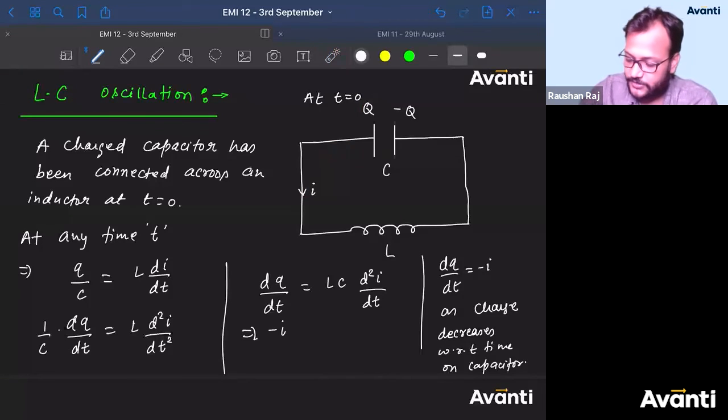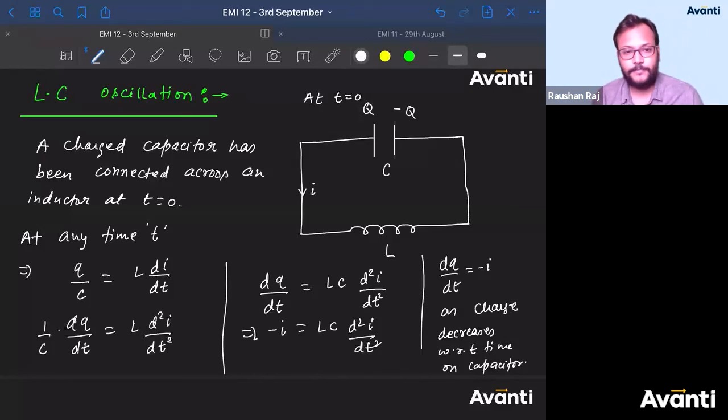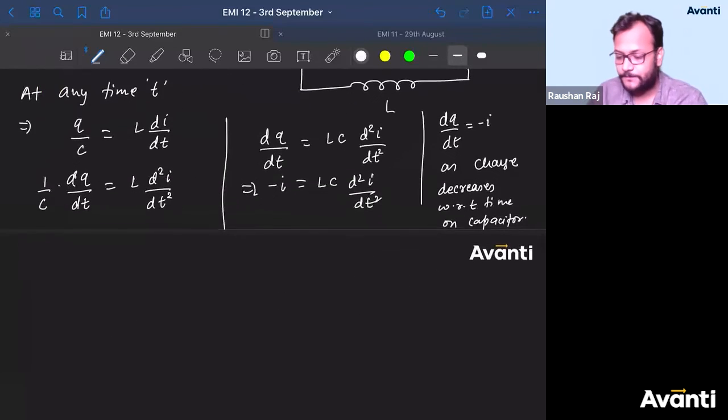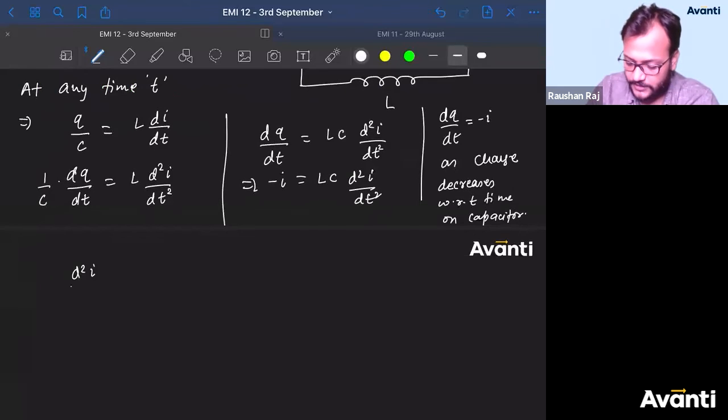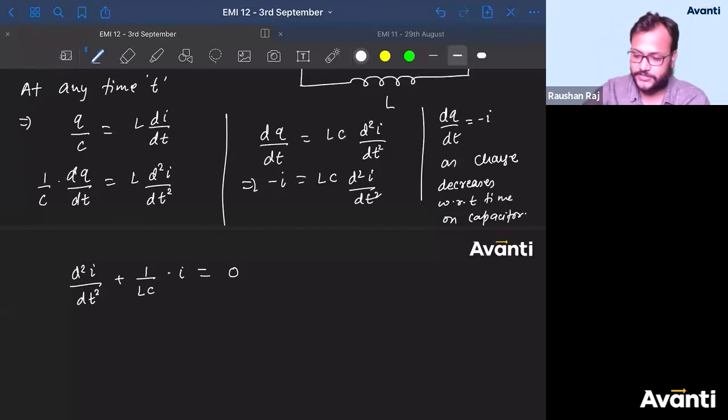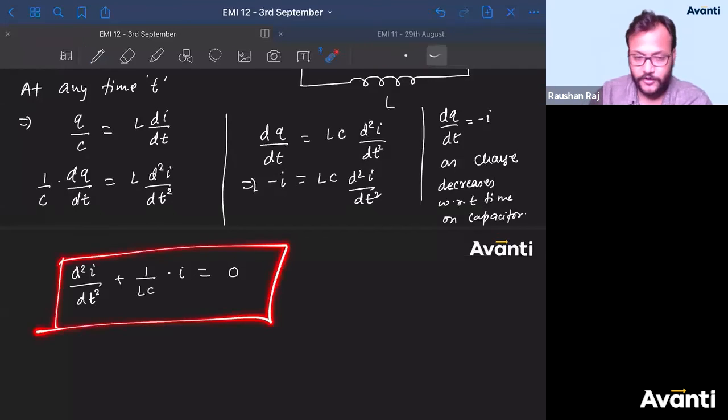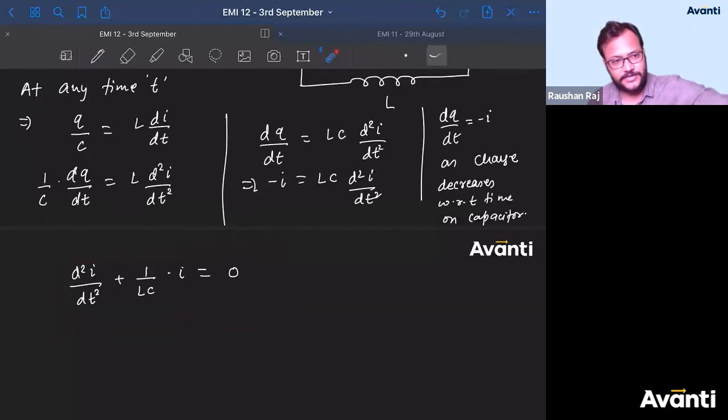Now this will be equal to LC into d2i by dt square. Clear? Can I write d2i by dt square plus 1 by LC into I is equal to 0. Guys, do you find any resemblance of this equation to some equations that we have studied earlier?